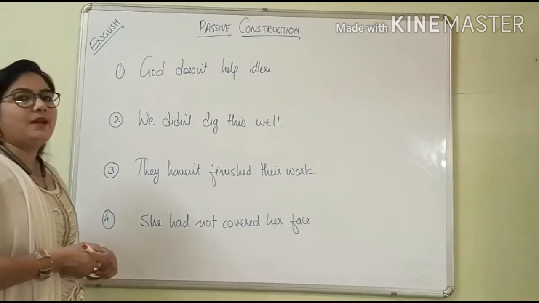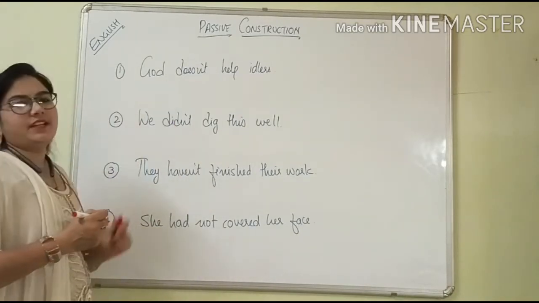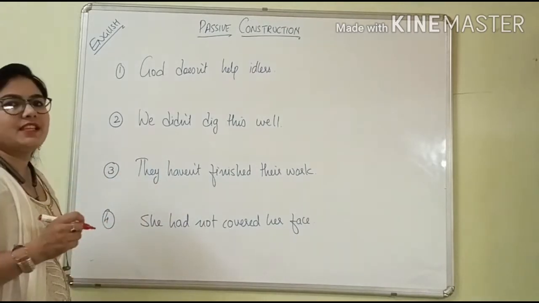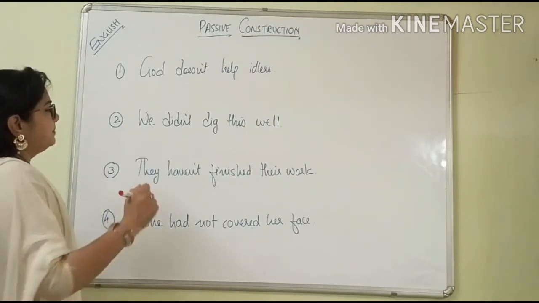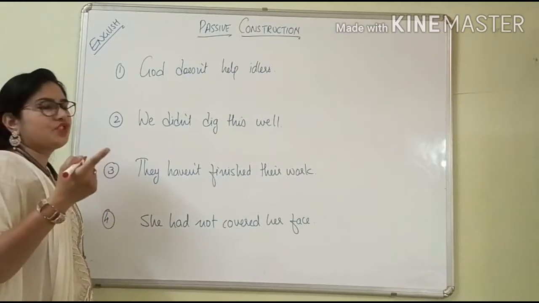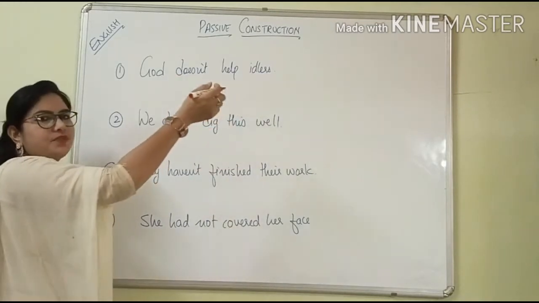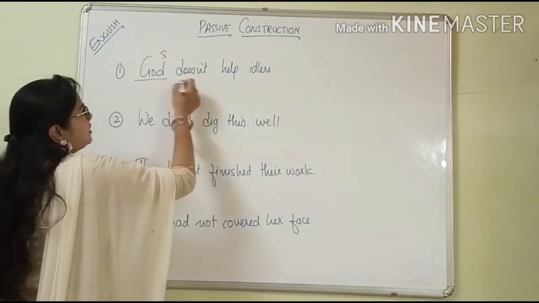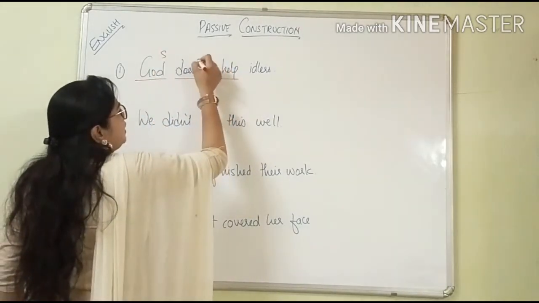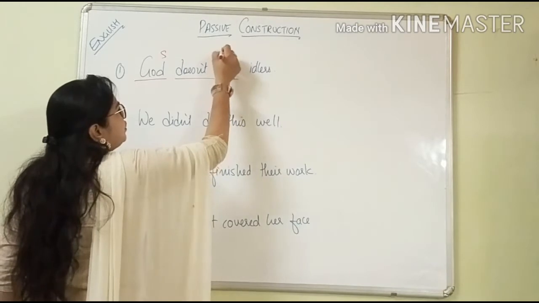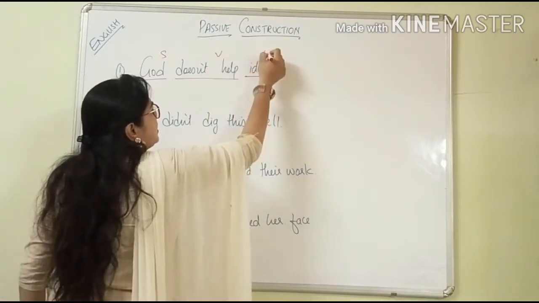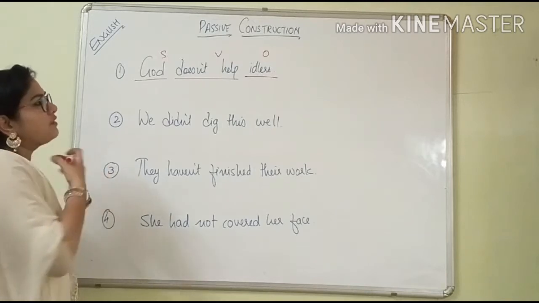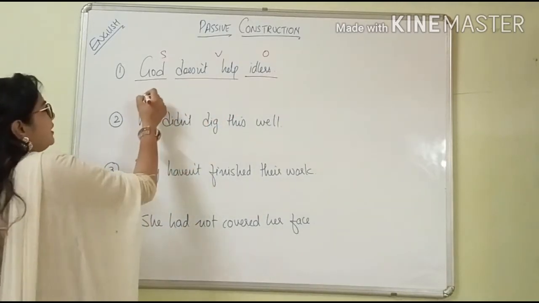God doesn't help idlers. This is the negative sentence. Does not. Negative sentence it is. So how to make passive in the negative? That we will see. Again the same situation would be there. Subject, verb and object, and we will do the same method. See now. God is the subject. Does not help. This is a negative word and this is the verb and this is the object. So in the negative, how will we keep? First we will keep the object, idlers.